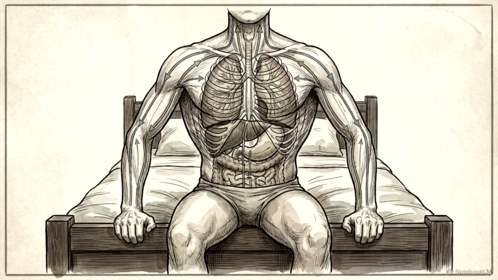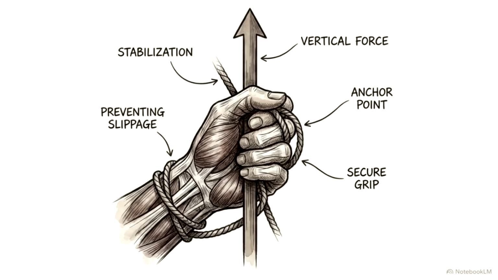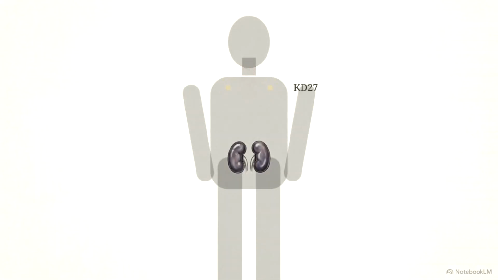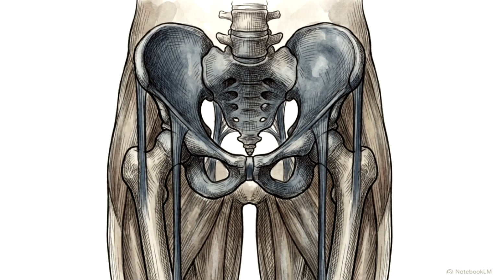Because the downward stream of air has no receiving anchor, the patient experiences sudden breathlessness on the intake of air rather than the exhale. To correct this, the protocol bypasses the lungs and focuses on re-engaging the anchor, a process known as grasping the qi. Kidney 27, located just below the collarbone, initiates the protocol. We combine it with kidney 3 and bladder 23 in the lower body to re-engage the connection and secure yang at its source. Correcting this upper respiratory escape relies on the mechanical integrity of the lower pelvic anchor.